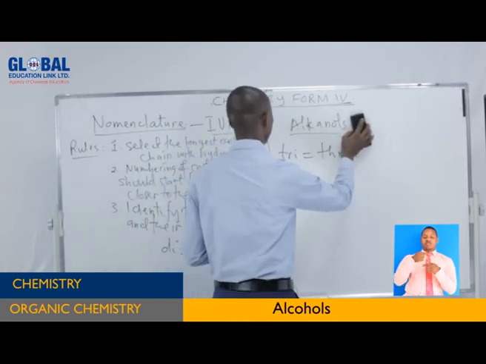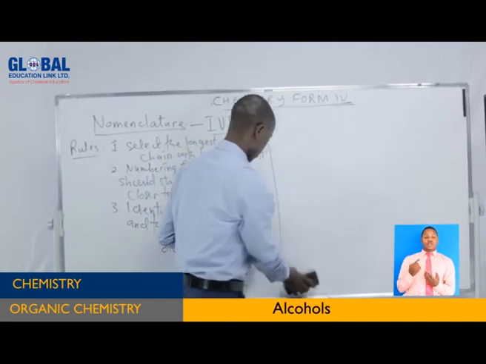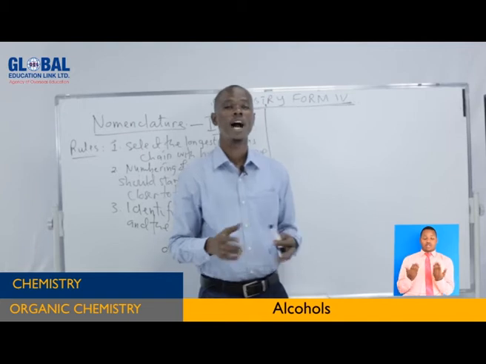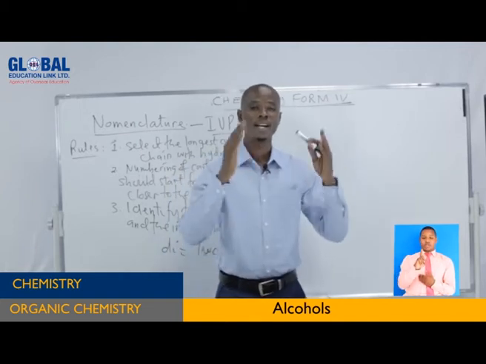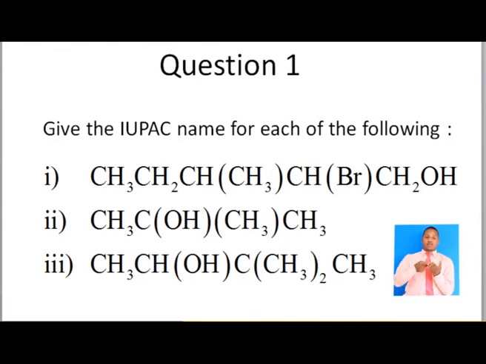Now let us see how the nomenclature can be done. Let's go to examples, to questions, to see how we can name different organic compounds. Let's go to question number one. Question number one says, give the International Union of Pure and Applied Chemistry name for each of the following.